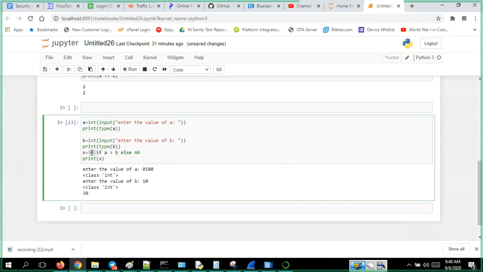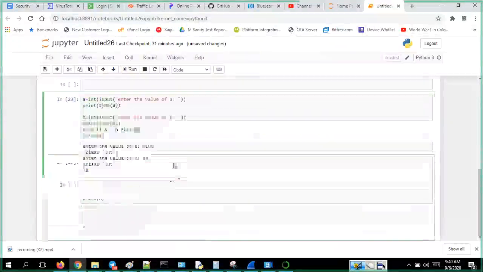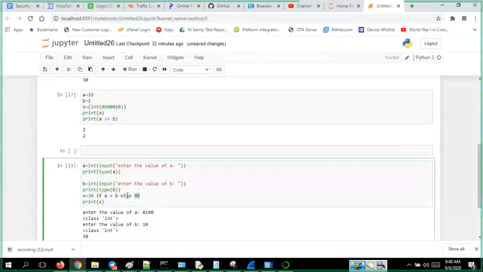Earlier it showed 40, now it showed 30 only. Now it will work as is. So these are all things which we have said. The type of operation you have used here is called a ternary operator. Based on the condition satisfaction, whether this value should apply or this value should apply, is called a ternary operator.